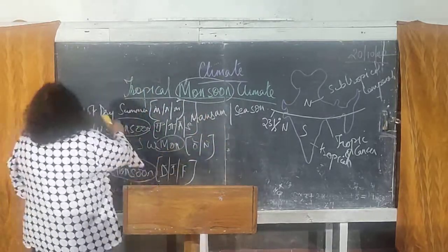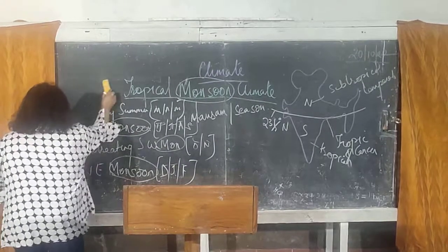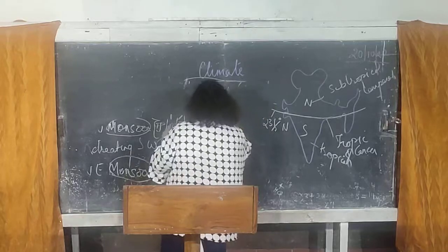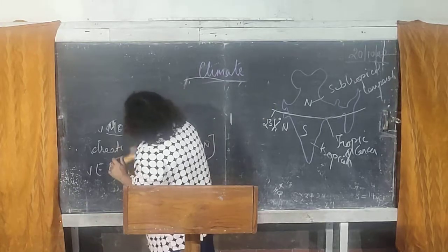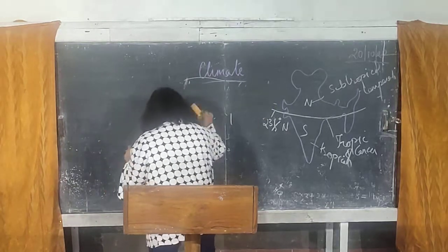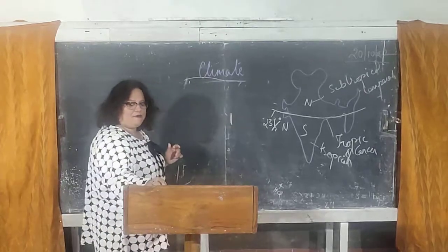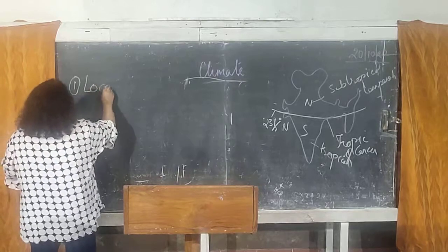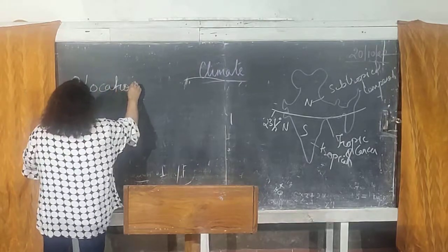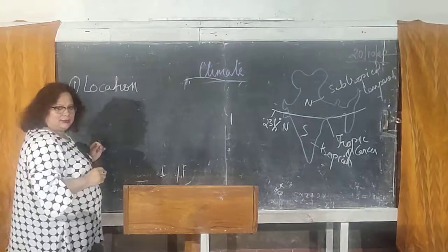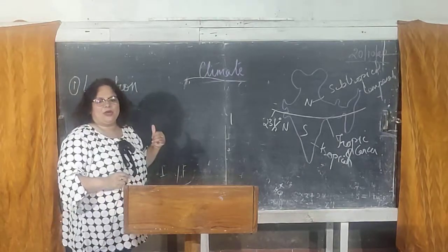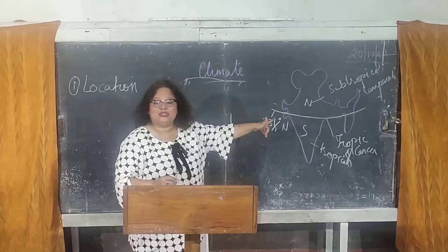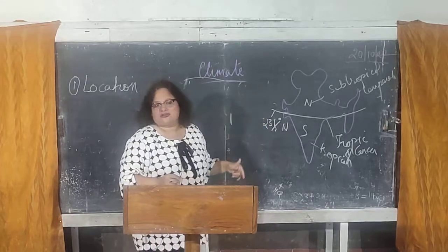The next important thing to remember is the factors that affect the climate of the Indian subcontinent. There are several factors. The first important factor is India's location. India is located in an area where the Tropic of Cancer, that is 23.5 degree north latitude, divides the country into two halves.